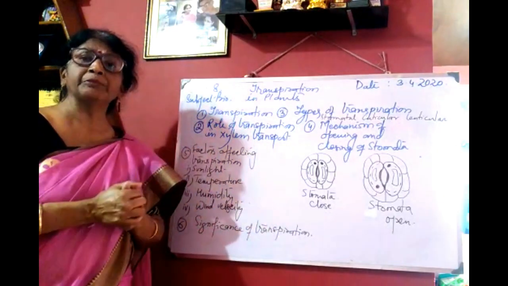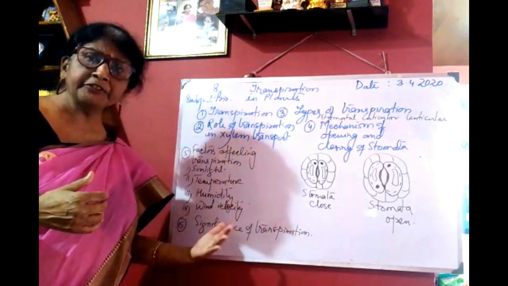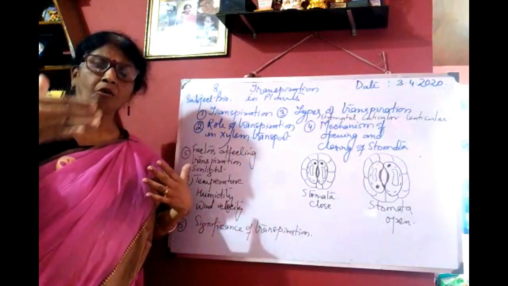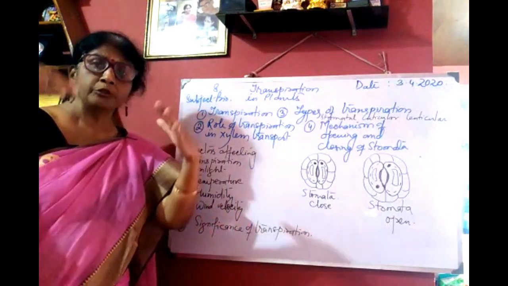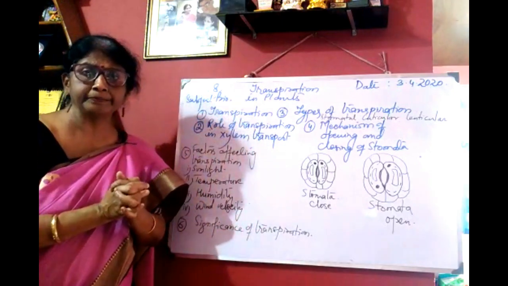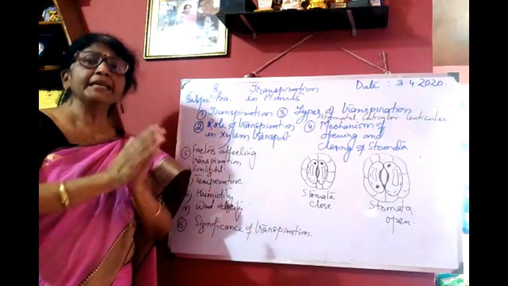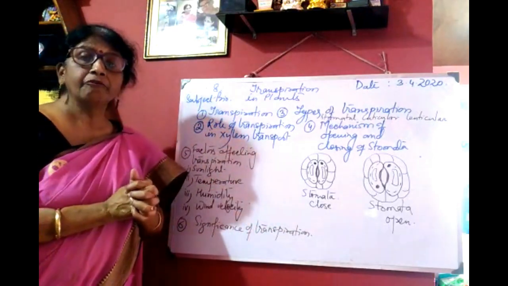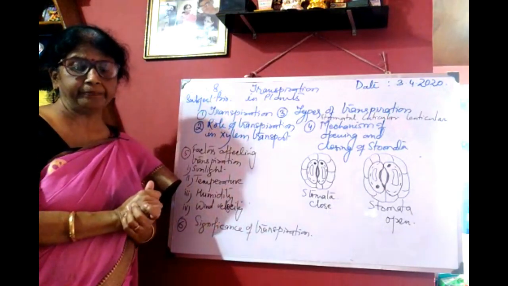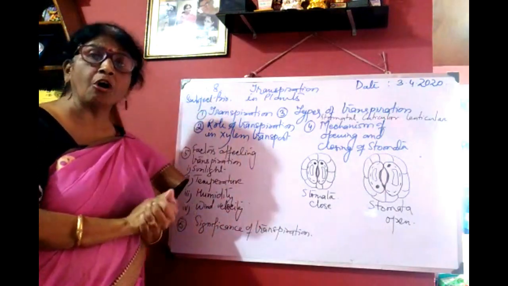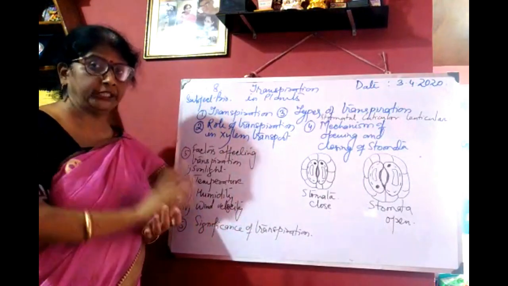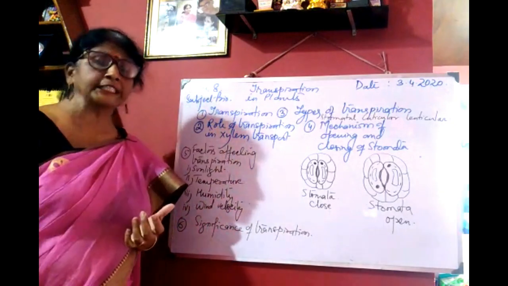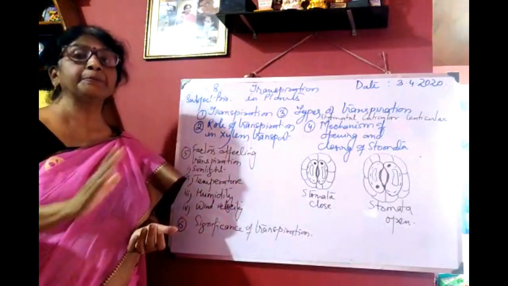Then water is absorbed from the xylem of the midrib, xylem of the stem, xylem of the root, then the endodermis, cortical cells, and root hair, and then the root hair will absorb water from the soil. So you can see the leaves are playing the main role in absorption of water by the root hair. This type of absorption is called passive absorption. As this conduction takes place due to transpiration, it is called transpiration pull.